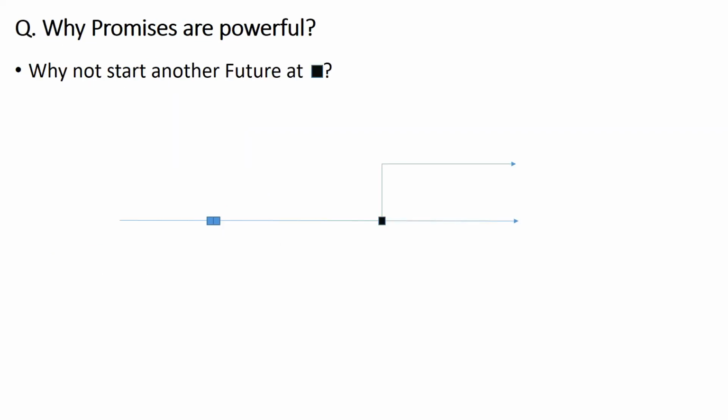It may not be obvious at first why promises are regarded as such a powerful construct in concurrent programming. So for example, why do we not just start another future when an action is taken on a promise? For example, here we take an action on a promise by assigning a value to the promise. Why do we not start another thread manually instead of relying on promise?